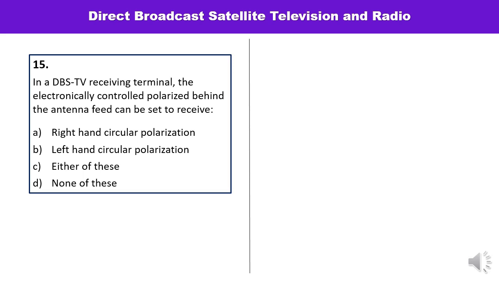Question number 15 is, in DBS receiving terminal, the electronically controlled polarizer behind the antenna feed can be set to receive which kind of polarization? Right hand, left hand, either of these or none of these. So any kind of polarization can be received. It means the answer is C.